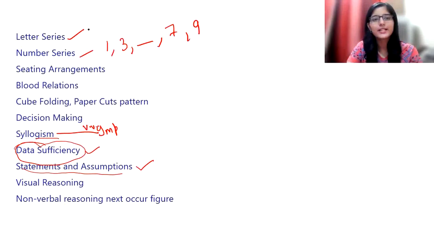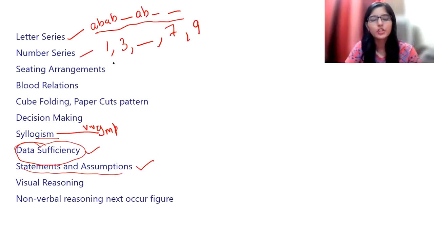Letter series, and sitting arrangements are also very, very important. Sitting arrangement means, suppose the position of Seema from the left is 17 and Reema from the left is 16. This is how the questions are going to be from sitting arrangements. Blood relation, we generally do solve questions. Blood relation is not going to be that tough. You can simply determine the relationship which will be given in the question itself. So that is not going to be very difficult. Well, overall, talking about the reasoning section, it is going to be of moderate level.